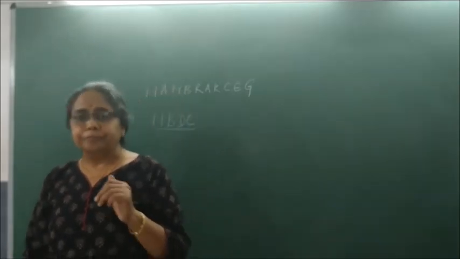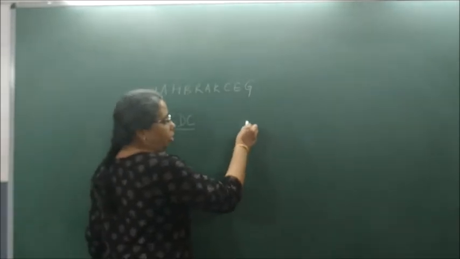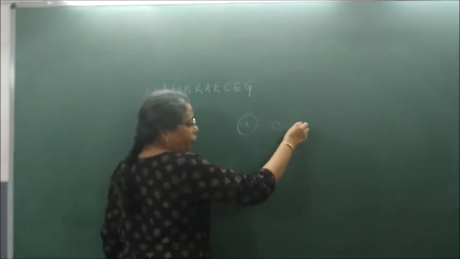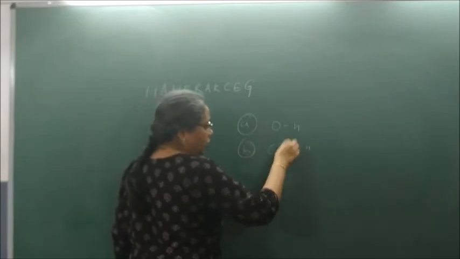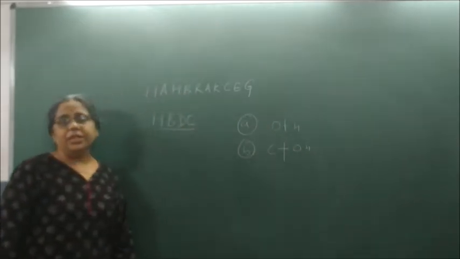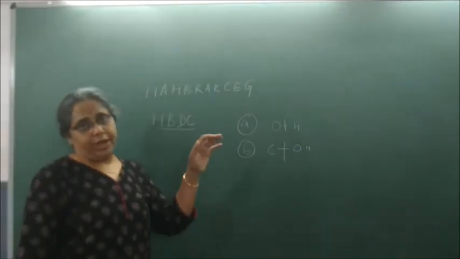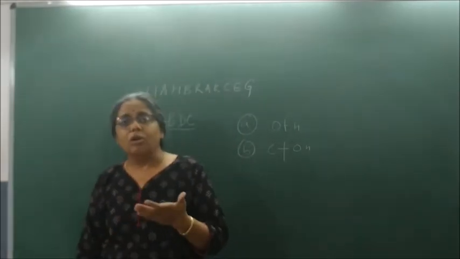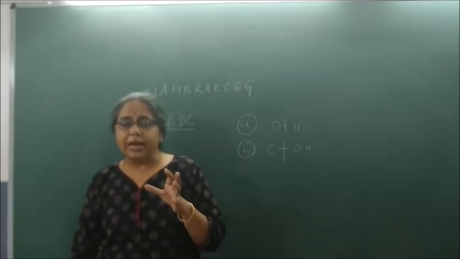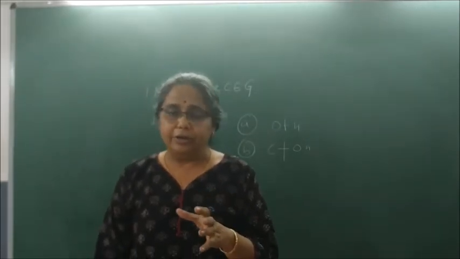Then we studied that reactions of alcohol can be studied on the basis of breakage of the OH bond and on the basis of breakage of the COH bond. When we studied the reactions of the OH bond, we studied the acidity of alcohols and phenols. When alcohols or phenols are reacted with metals, they form a salt and liberate hydrogen gas.